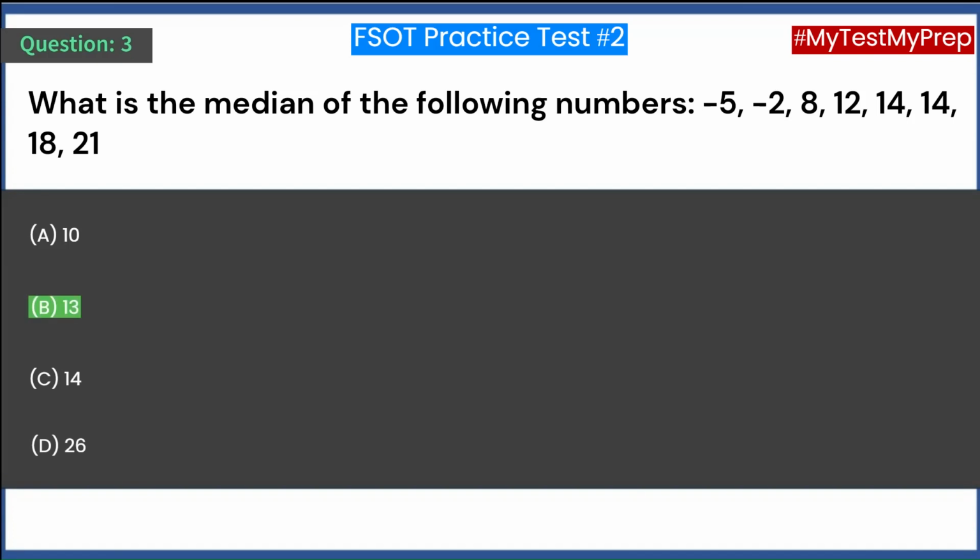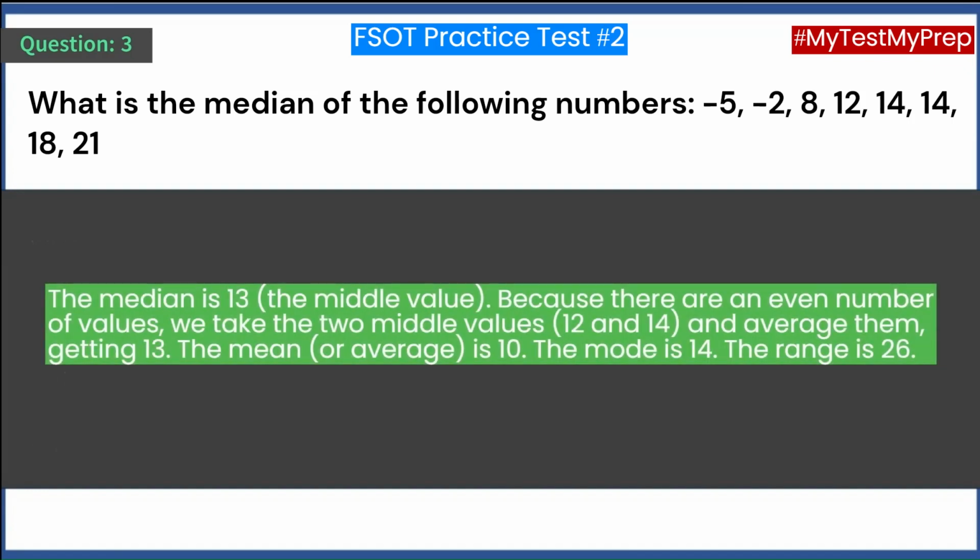Answer B. 13. The median is 13, the middle value. Because there are an even number of values, we take the two middle values, 12 and 14, and average them, getting 13. The mean, or average, is 10. The mode is 14. The range is 26.